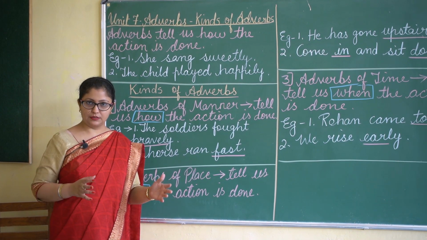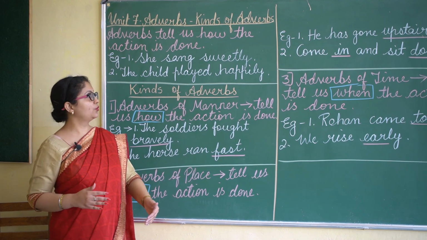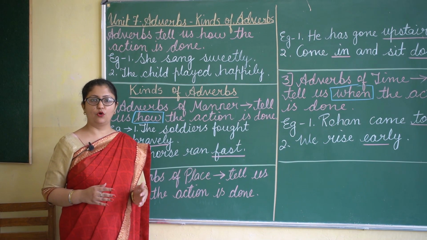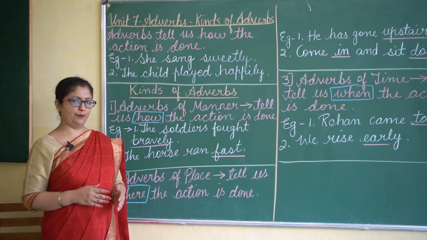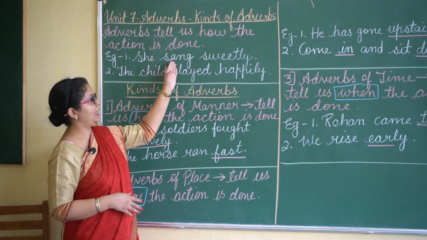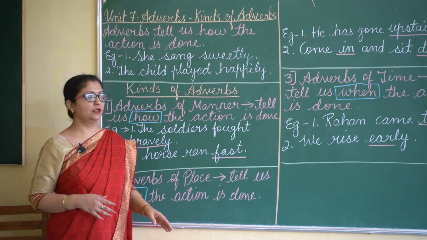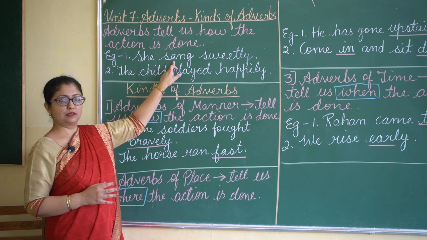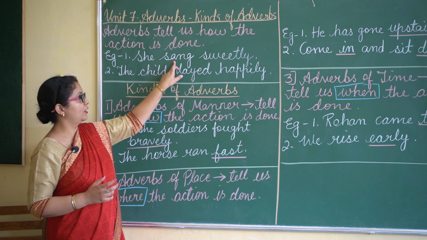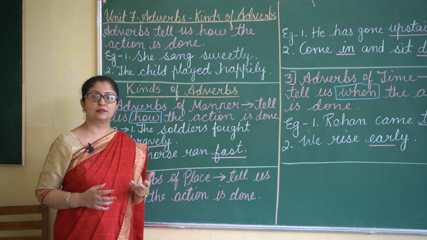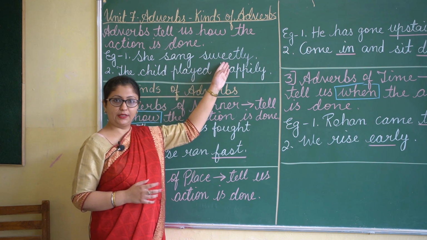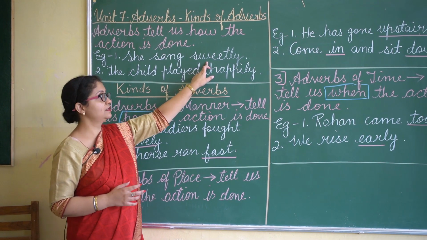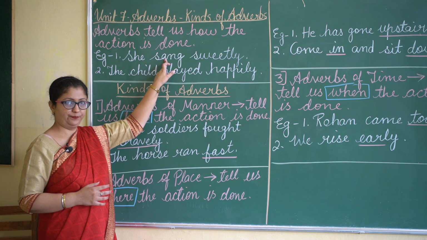Verbs are action words, and how they are done is told by the words known as adverbs. They add to the meaning of the verbs. Let us see examples. She sang sweetly. Now here, what is the action being done? Singing, sang. Now how was this action done? It was done sweetly. So the word sweetly is an adverb because it is telling us how the action is done.